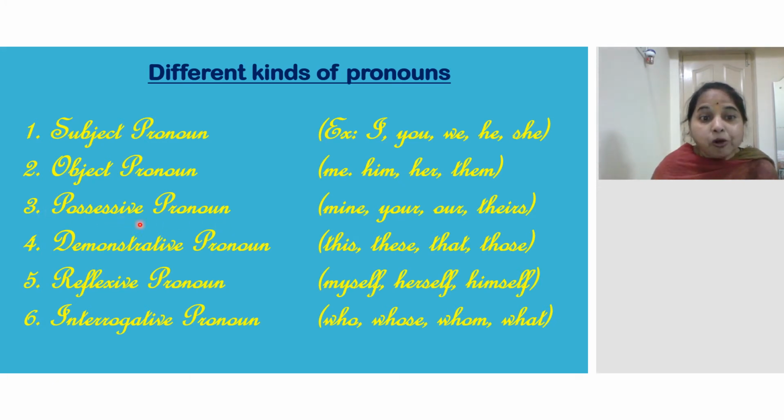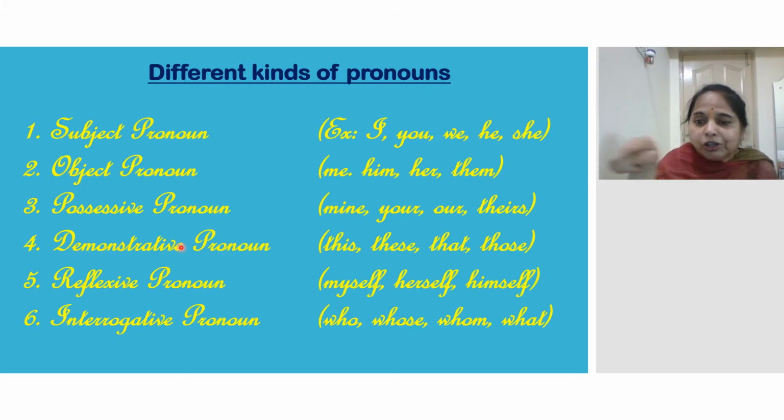This possessive pronoun is very important. We have so many worksheets you should do on Saturday. We are giving them in the practice book itself. I will not help you. You should know very clearly. You should do it on your own. Don't ask the tuition teacher. Don't ask parents. You should only do it on your own.